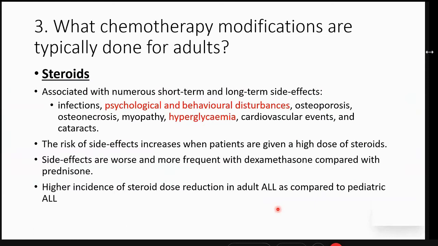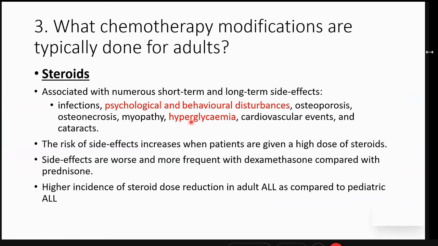Now, in adults, the typical modifications are related to, firstly, steroids. Because of the numerous short-term and long-term effects, especially the ones highlighted in red, are more pronounced in adults as compared to pediatric age group. So many times, because of the behavioral and psychological disturbances because of a steroid, the physician treating an adult ALL patient is forced to reduce the doses of steroids.